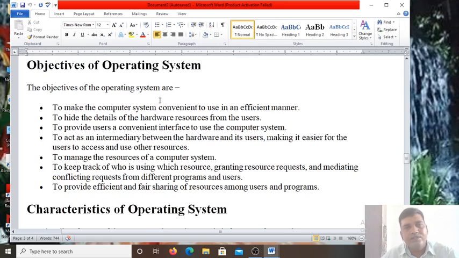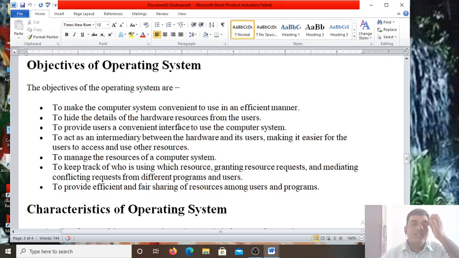So what are the objectives of the operating system? To make the computer system convenient to use in an efficient manner, to hide the details of the hardware resources from the users. Means I am not worried about the processor, how it is executing my instructions. I'm not worried about the memory, how the memory is storing the information. Just we are saving our files into the memory, and just we are accessing our files from the memory.